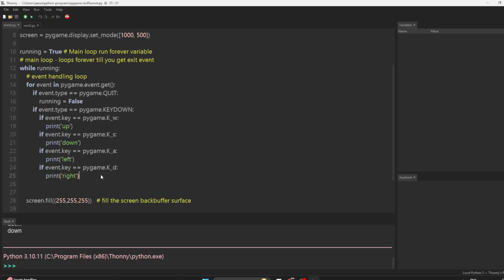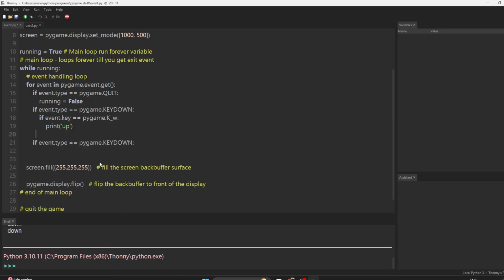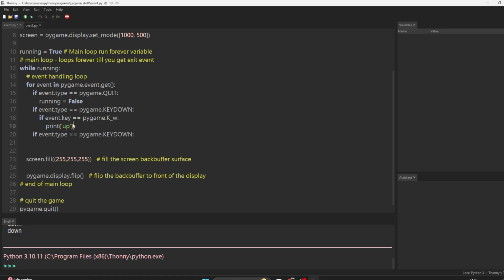Right now we are using print, but eventually we will set some variable that says it's pressed now, or it's no longer pressed. Let's do it for only one key, up.